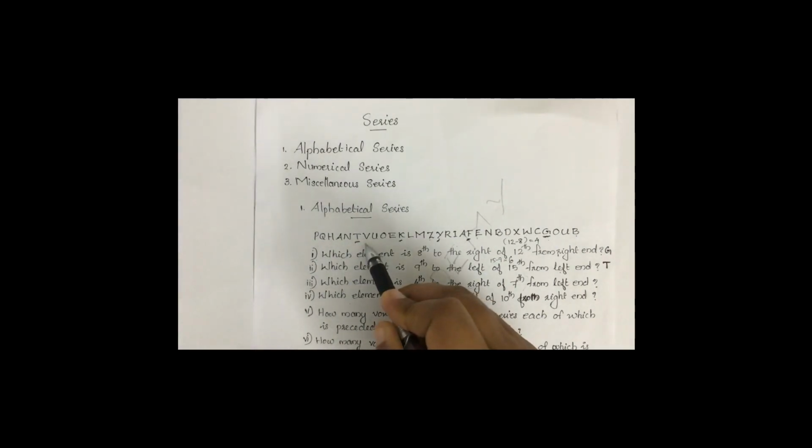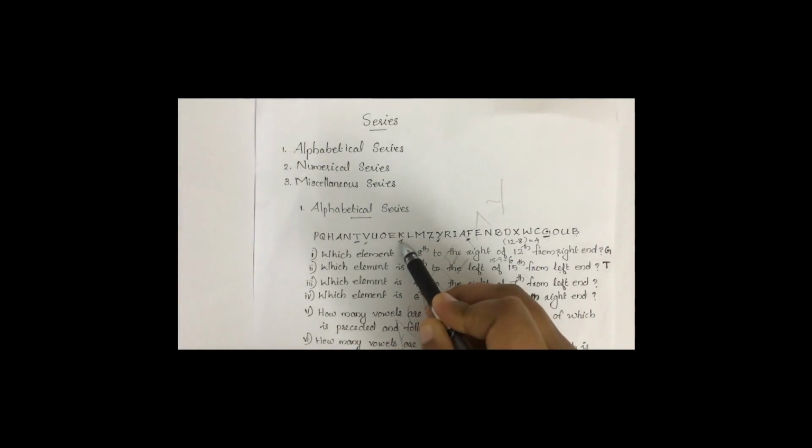Which element is 4 to the right of 7th from left hand? 7th from left hand we have to count. So 1, 2, 3, 4, 5, 6, 7. 7th from left hand is which one? This one. And 4 to the right of that element. To the right of that element means to which side? To this side. So first, second, third, fourth. 4 to the right of that particular element is K. So the answer is K.